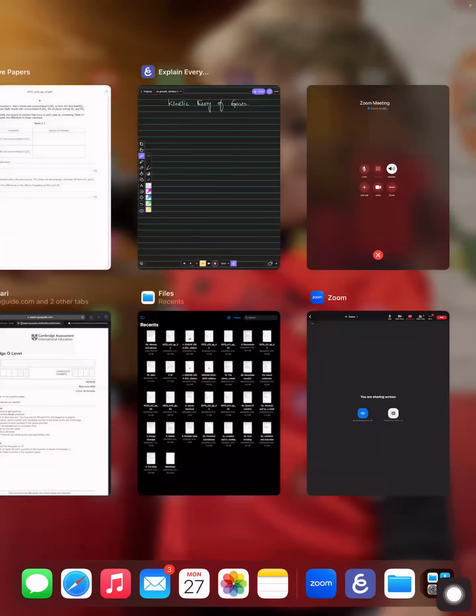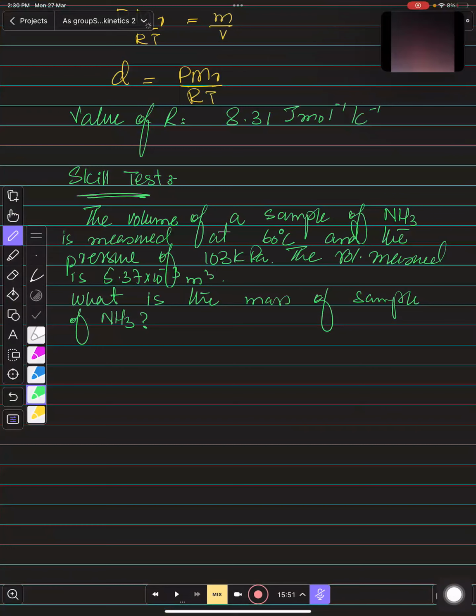तो देखिए अभी ये वाला सवाल तो बड़ा सिंपल है, आप लोगों ने बड़े अच्छे से कर लिया है माशाल्लाह से. It is PV equals to nRT. n is number of moles, so you can write mass over MR. And as we need to find out mass, it would be PV MR over RT, right? And pressure is already in kilopascal, so we need to convert it into pascals. We need to multiply with 1000, and the volume is already in meter cube, so we don't need to convert this, right? And the MR of ammonia is 17. We all know that. So हम उसको 17 कर लेते हैं.